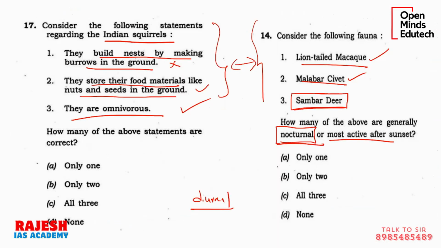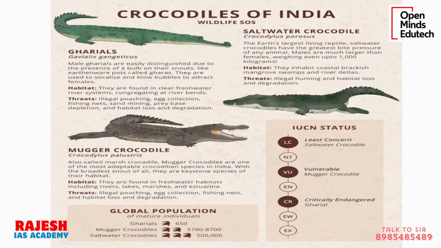When any animal comes in the news, I am suggesting you to know in the larger sense. Like now you have heard about something called Gharial. Just give 2 minutes to all the crocodile species in India. Don't waste too much time, don't become an environmentalist, you have to read so many subjects. But give it 2 minutes to see what are all the similar species.